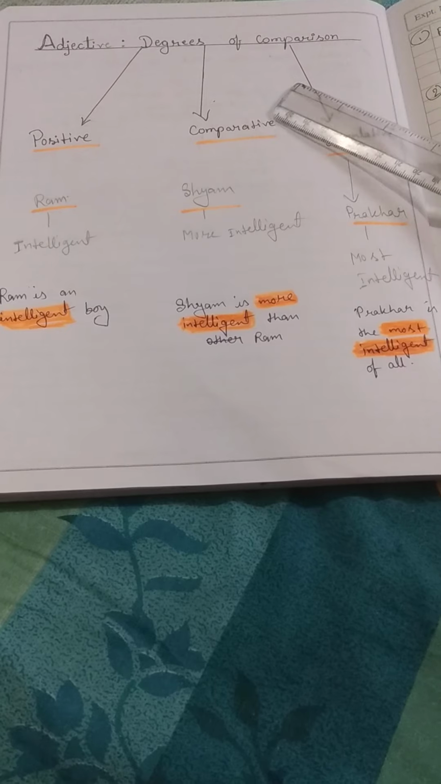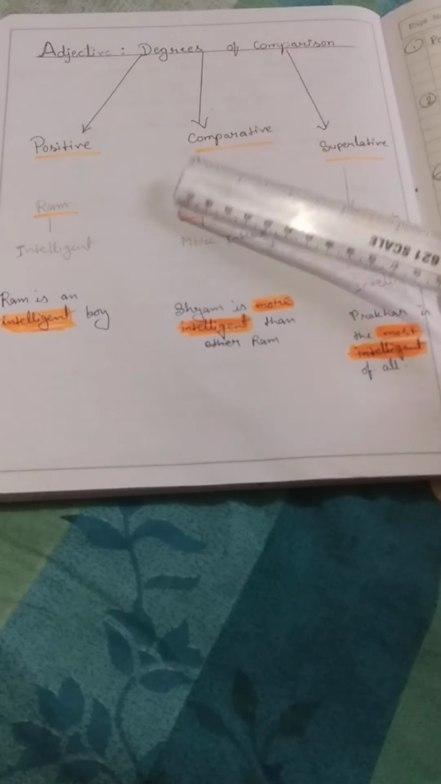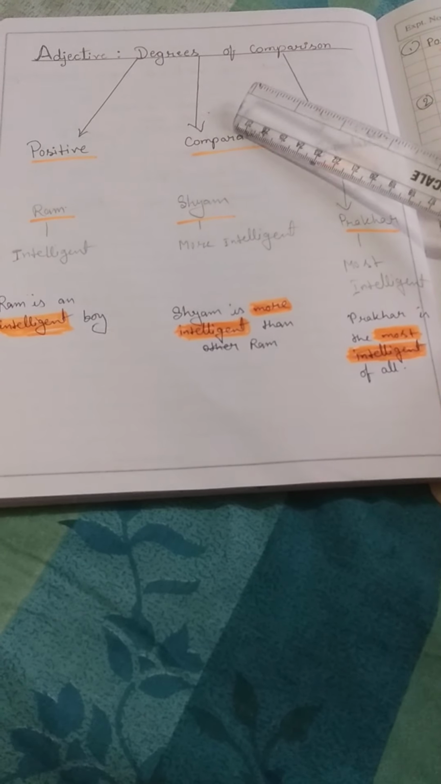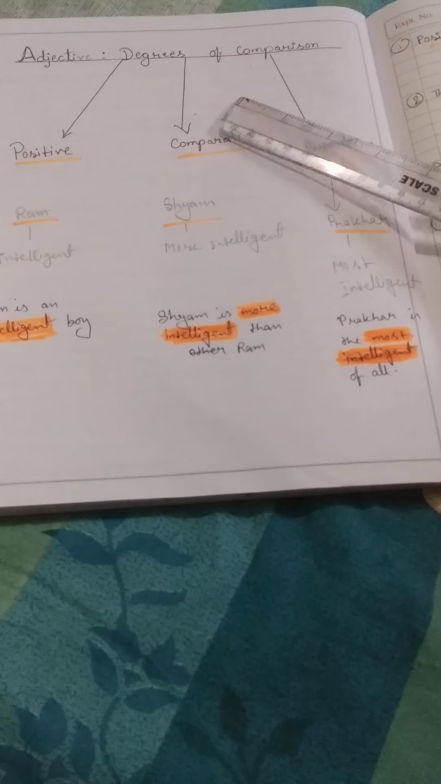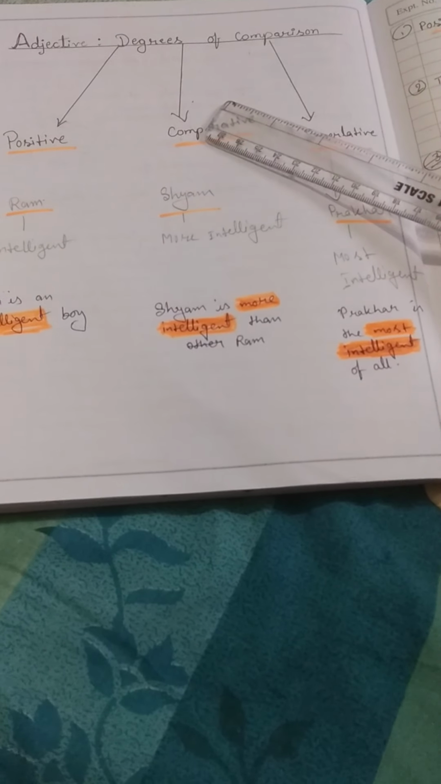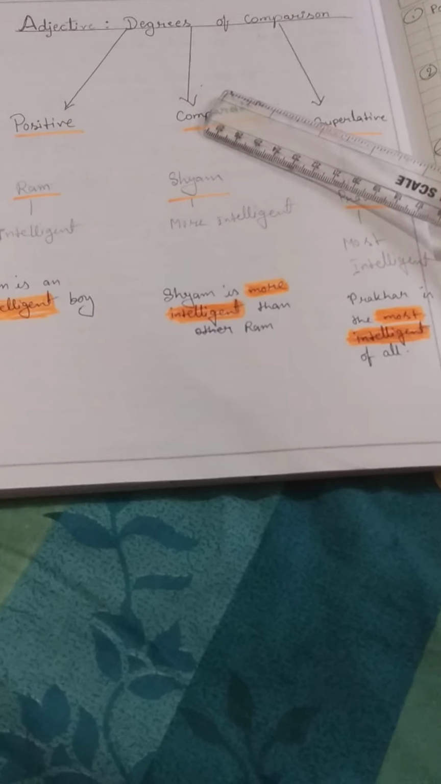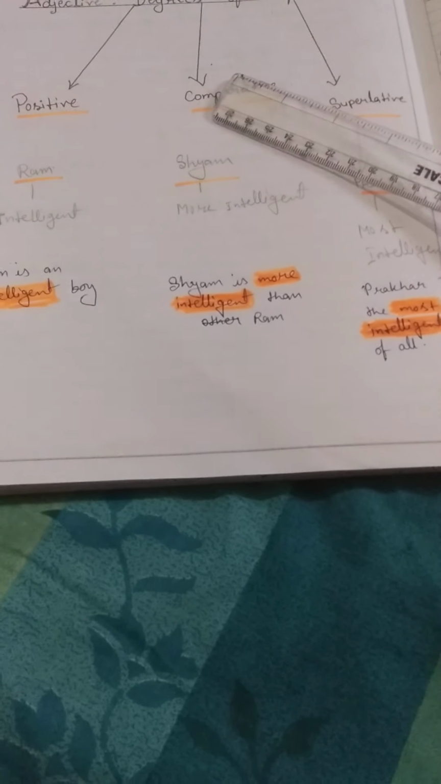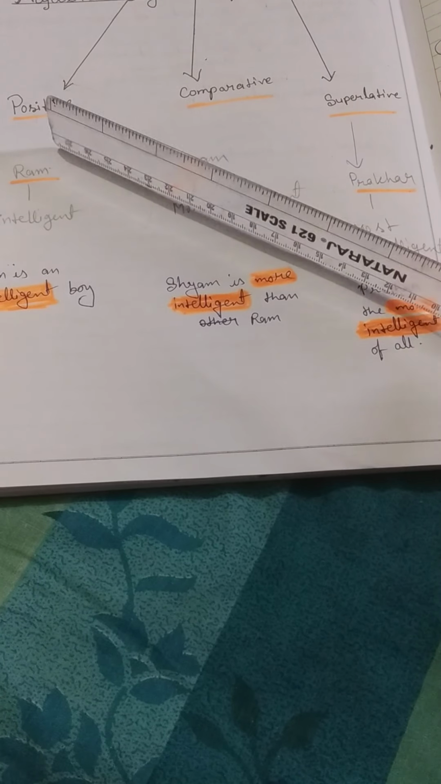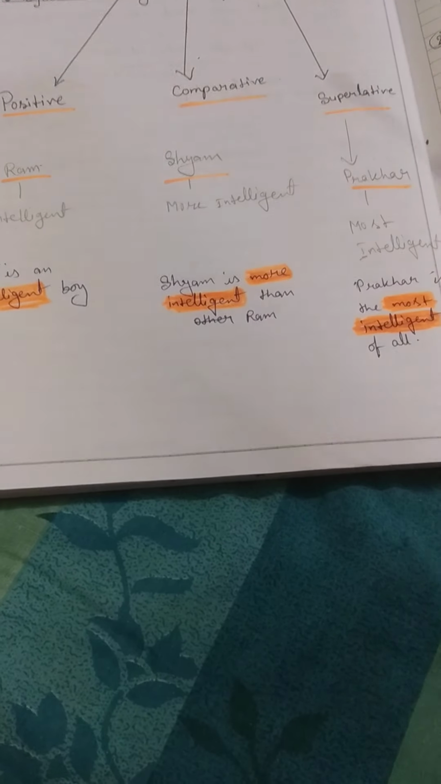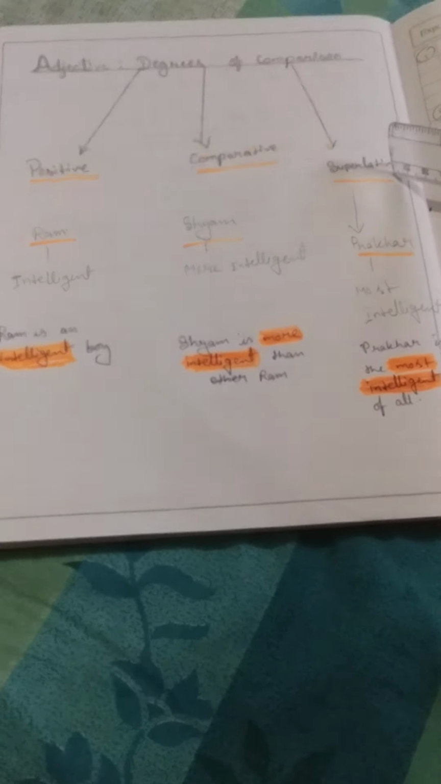I have already explained about adjectives and kinds of adjectives, and today we will discuss the adjective of quality. Adjectives of quality have three degrees. What? Number 1 is positive degree, 2 comparative degree, and 3 superlative degree.